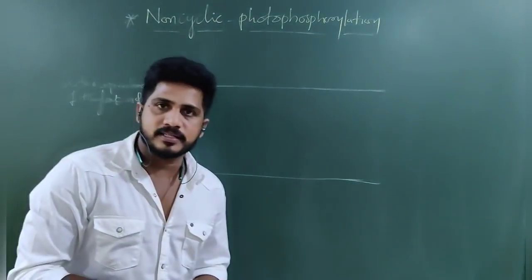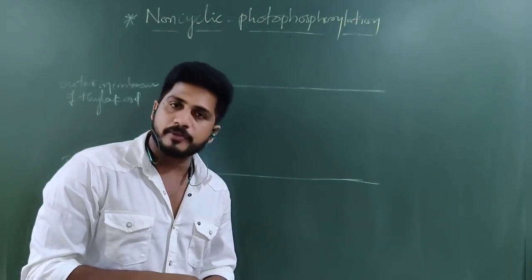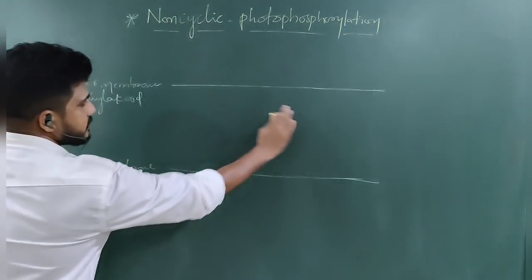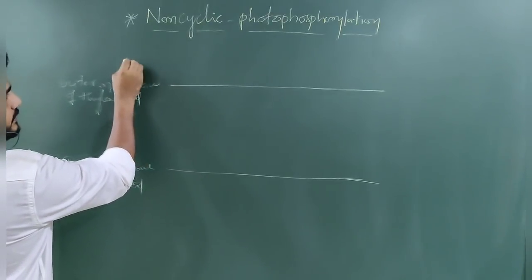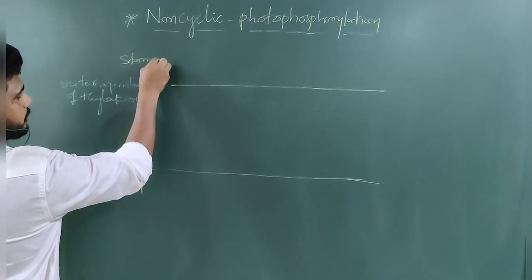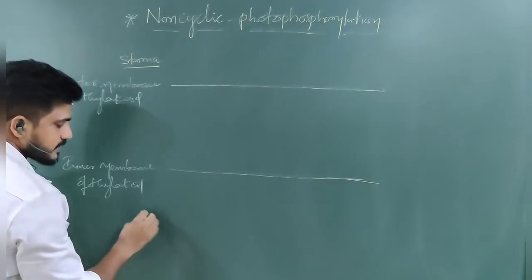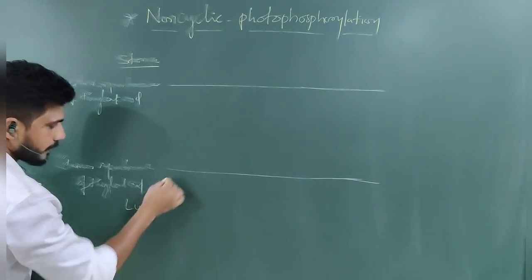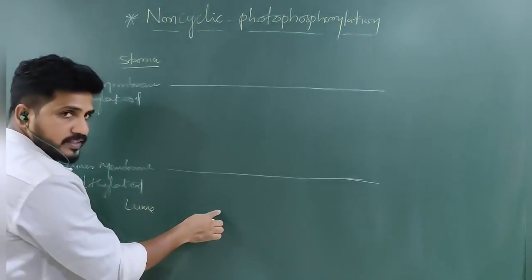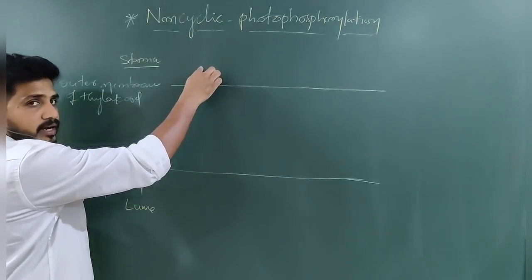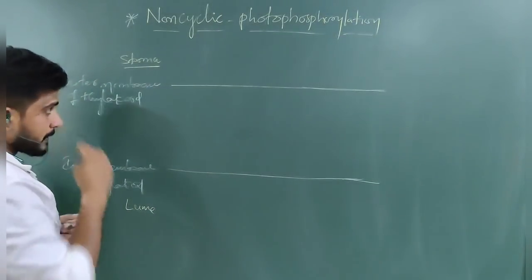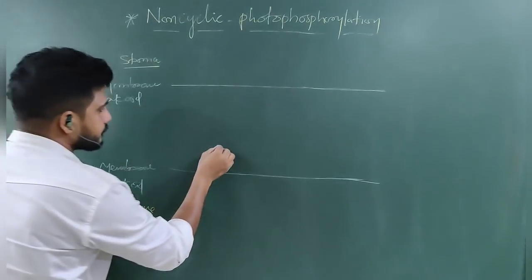Remember, all these are basics, not in-depth concepts. In-depth concepts will be followed in the classroom programs. Now, outer membrane, inner membrane, this is the thylakoid membrane. What is this? This is the stroma, right? And this is the lumen. Why? Because it is continued, so it is the center of the thylakoid, the lumen. It is outside of the thylakoid, the stroma. Addressing is important.